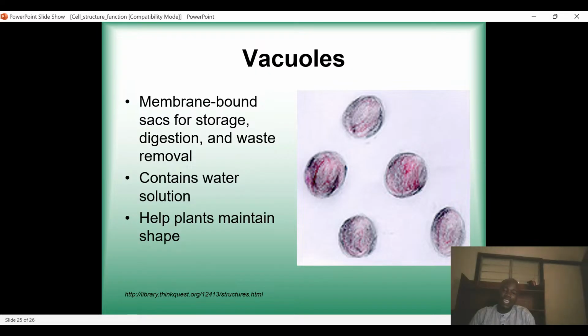When your cell gets extra nutrients, the vacuole will store it. And when there is waste in a cell, the vacuole will remove the waste. It will also contain water, and it will also help plant cells to maintain their shape.